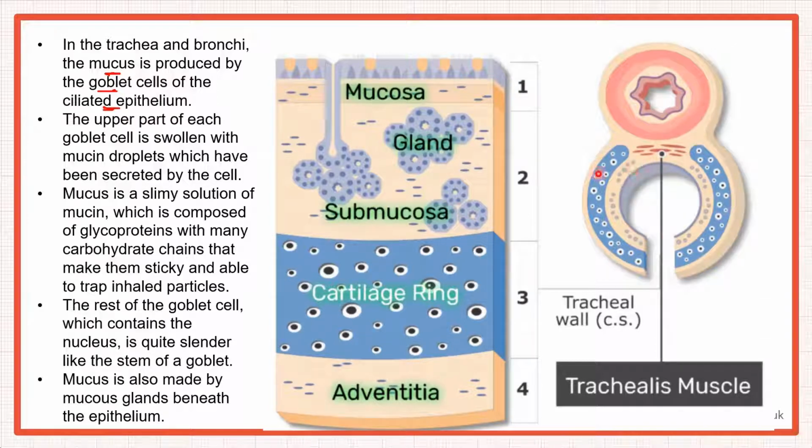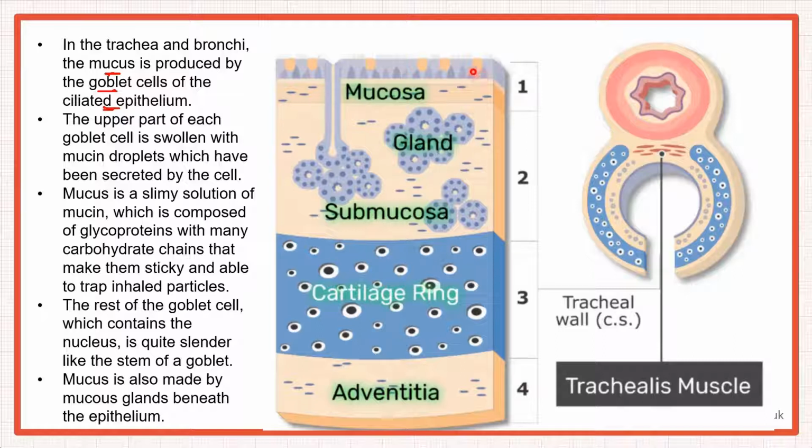This is the inner layer, this is the lumen. So you're looking from inside out. This is the lumen, the innermost layer, and this is the cartilage. So we are looking from inside out. In this layer, you can look at the ciliated epithelium. You can look at the cilia as well. This is the ciliated epithelium, and then you can also see the goblet cells.